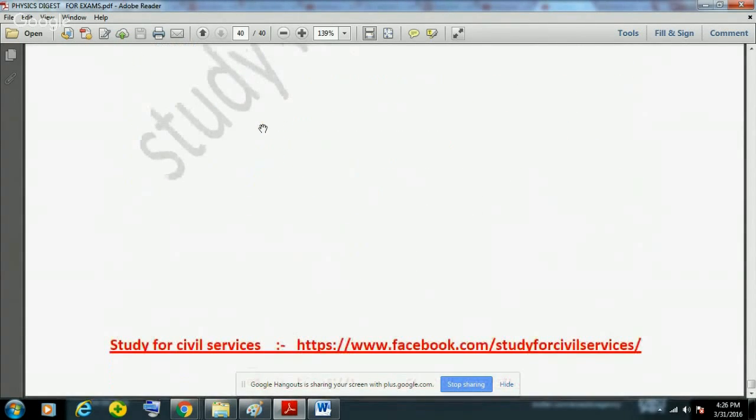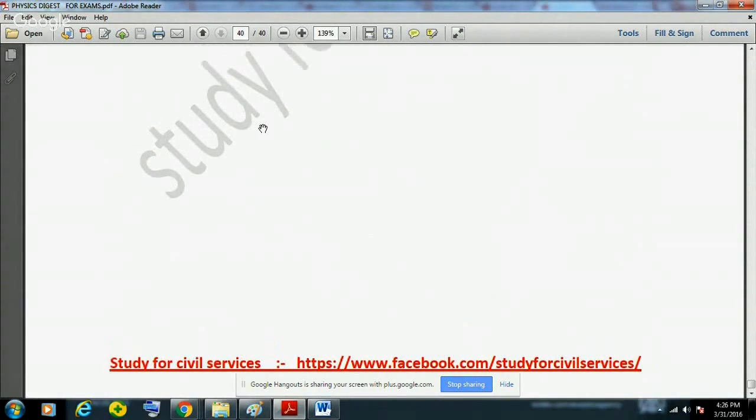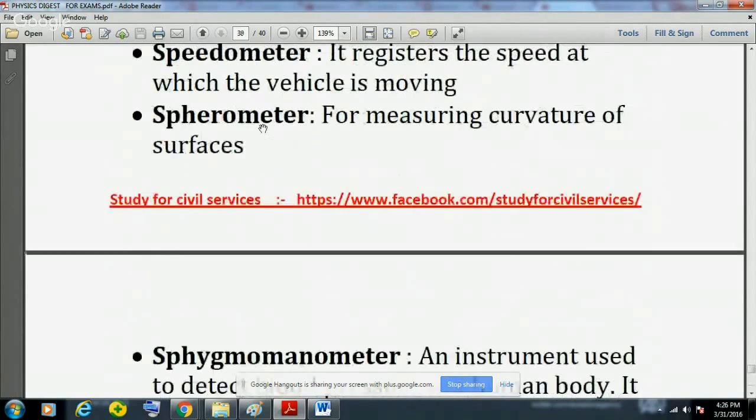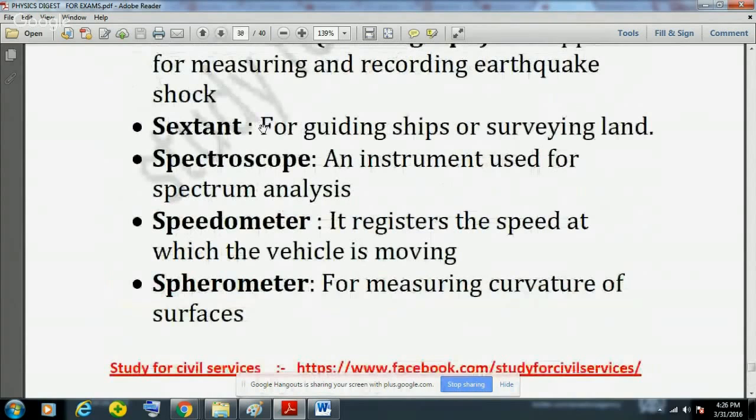So these are some of the very important scientific instruments. You must remember these for all the exams. And these are some of the basic physics concepts for 2016 exams. And this video could be used for all the exams like UPSC, state PCS, SSC exams, banking, railway exams and various other competitive exams.